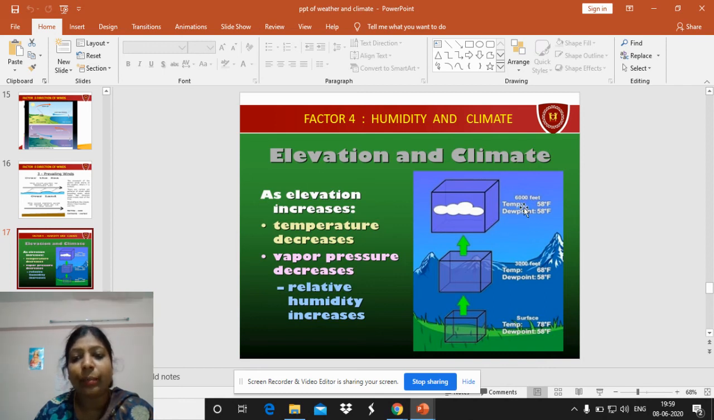You can see here the temperature at 6,000 feet is very low. It can go to minus also. And you can see the middle level of 3,000 feet, the temperature is a little hot, and very hot at sea level or the surface level. 78 degrees Fahrenheit, it is very hot. So like this, the vapor pressure decreases and relative humidity increases.